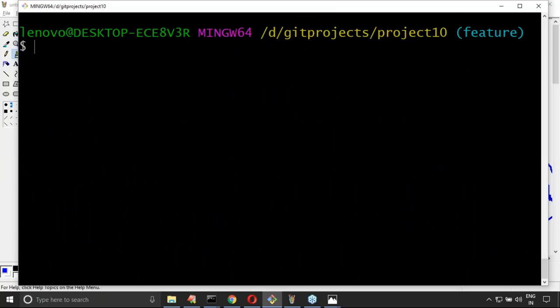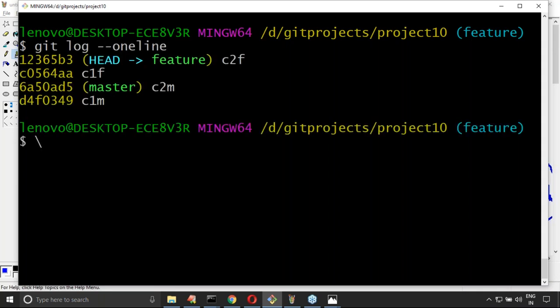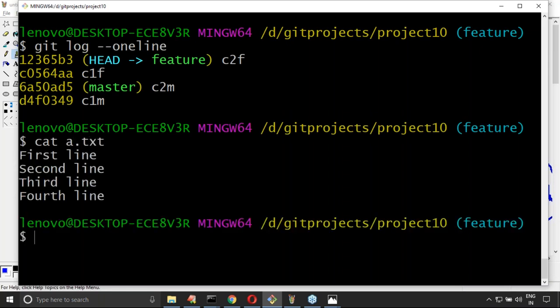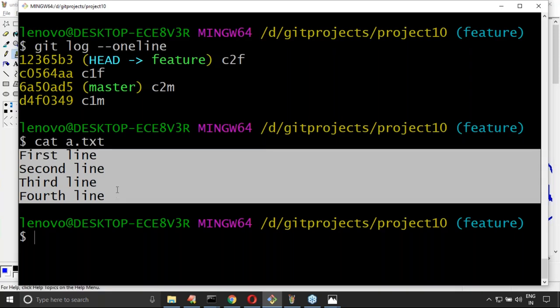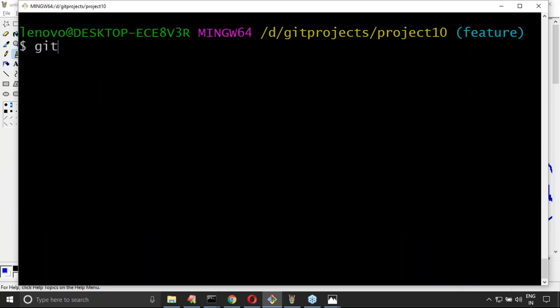Now in the child branch, in total how many commits are there? Please confirm. How many commits? Four commits. git log --oneline. Four commits are there. If I observe a.txt, what are the contents? Four lines of content are there. Perfect. Now let me check out to the master branch.